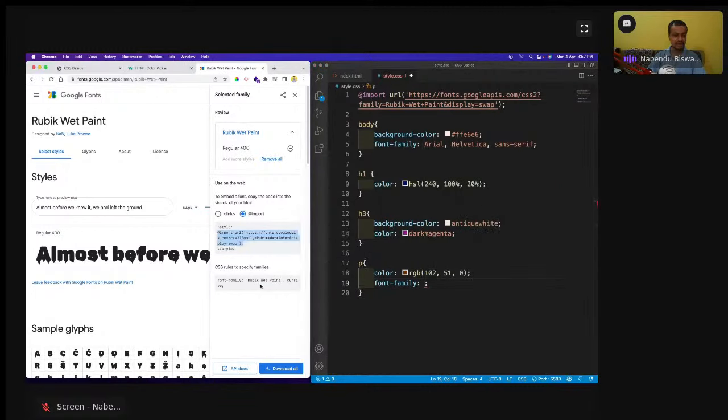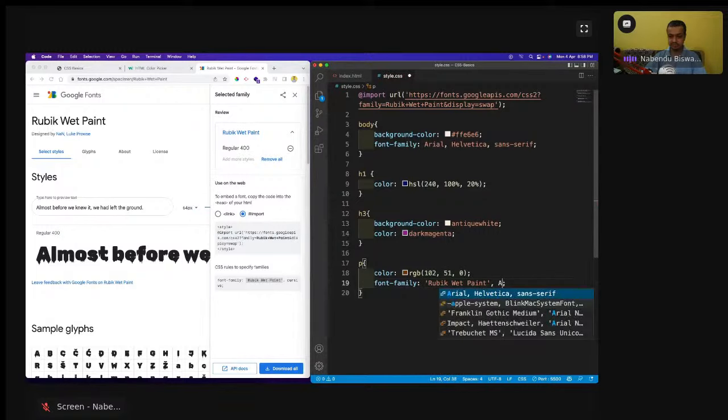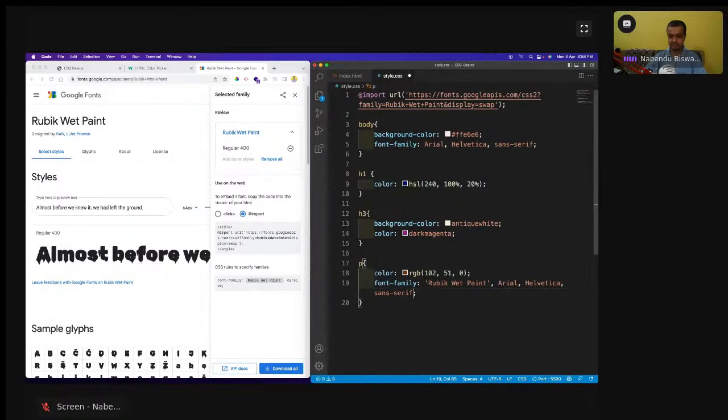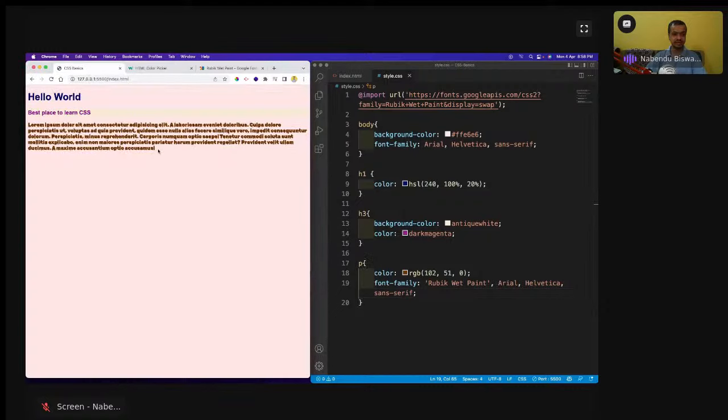This is known by a very big name, Rubik Wet Paint, comma, Arial, Helvetica and sans serif I'll do. And the font family is done. And see, now this weird kind of font is shown. This is quite good. And the thing is that here the fallback fonts are very important. First thing is that it is taken from Google, and I'm seeing this font for the first time actually.